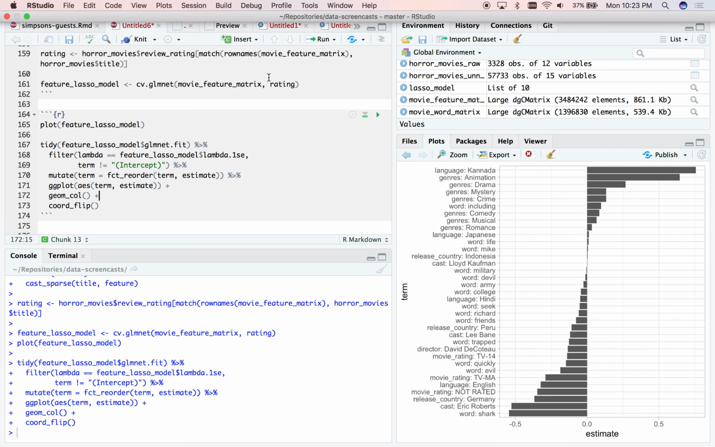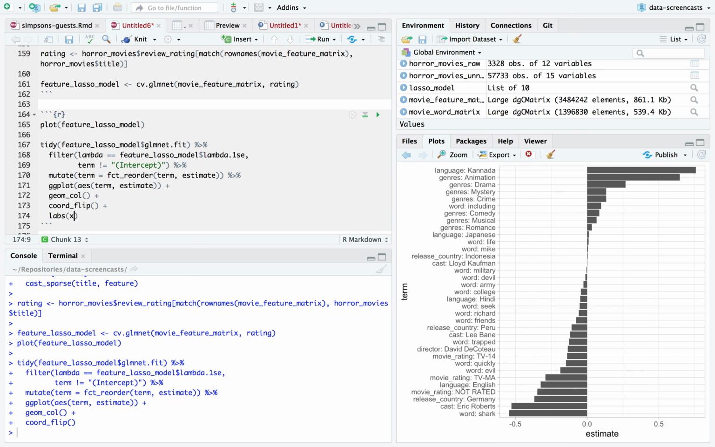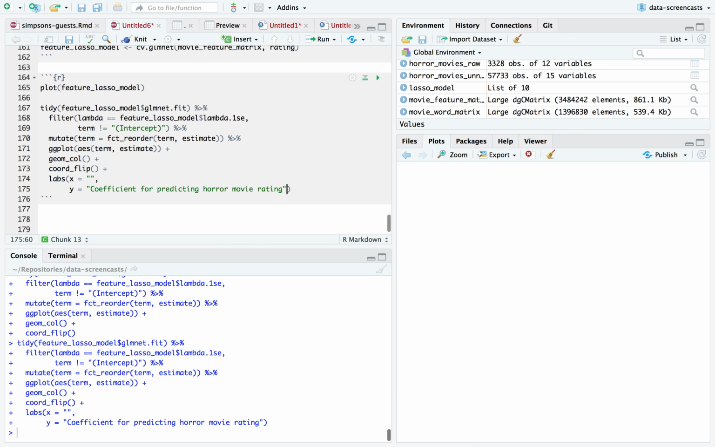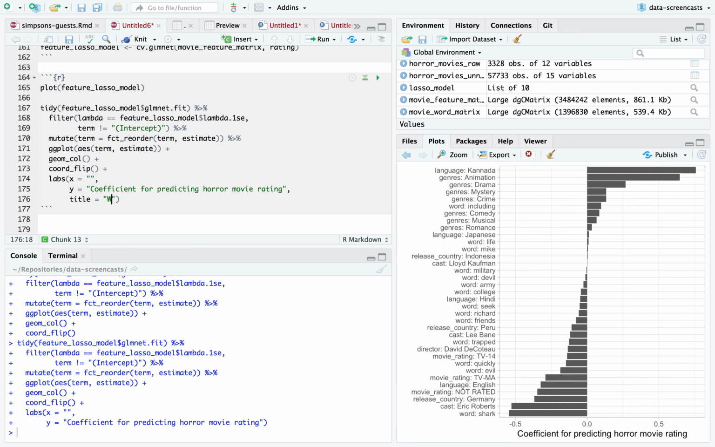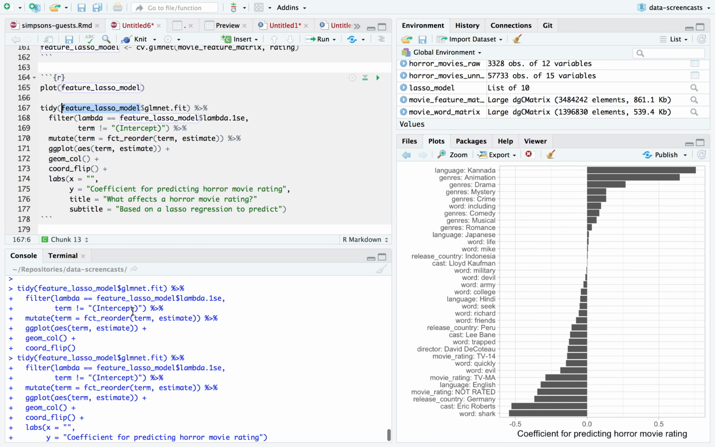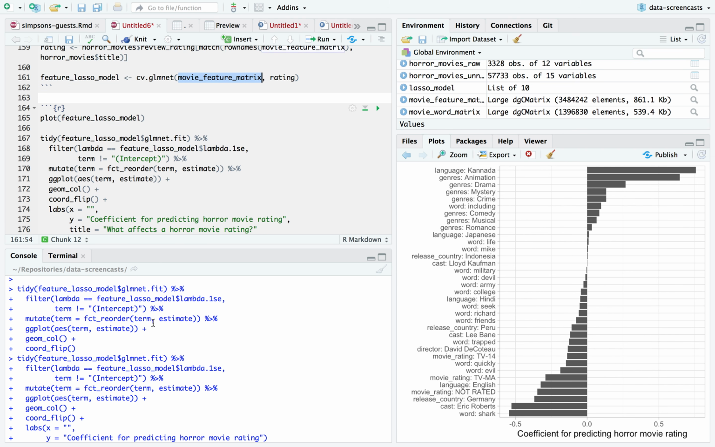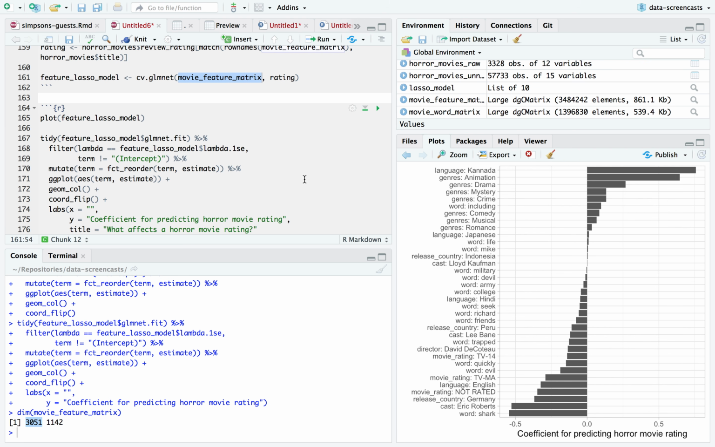Okay, I'm going to clean this graph up a little bit so that it can be our kind of release product. What I'm going to say is X is, I don't really need it. I'm going to say coefficient for predicting horror movie rating. What affects a horror movie rating? I'll say subtitle based on a Lasso regression to predict. I'm going to hard code this one just because I'd like to know. I'm going to hard code the number of movies we use to predict.